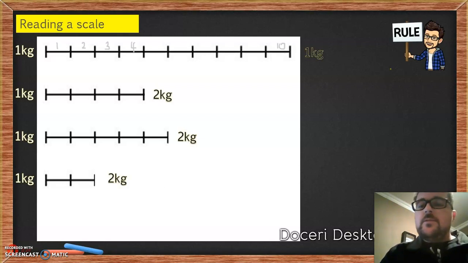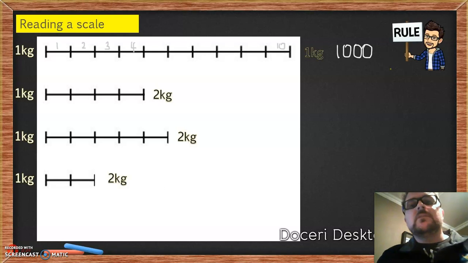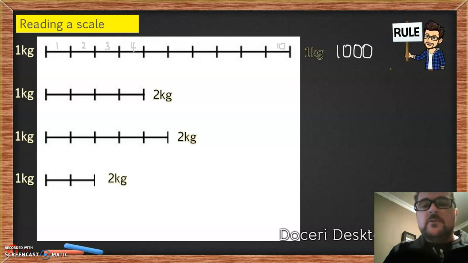Now, between 1 kilogram and 2 kilograms, how many grams have we got in that space? Yes, we've got 1,000 grams there. Now I want to calculate what each little space is equal to. So I say 1,000 divided by the number of gaps that there are. And there are 10 gaps. So each little gap will be 100 grams.